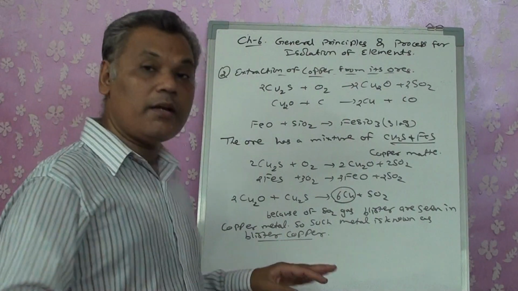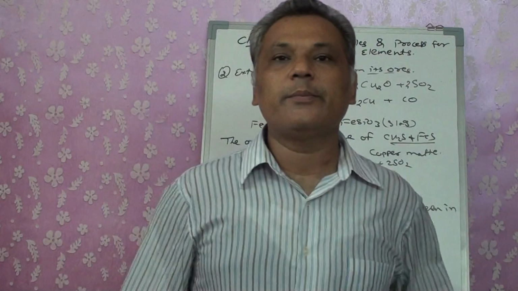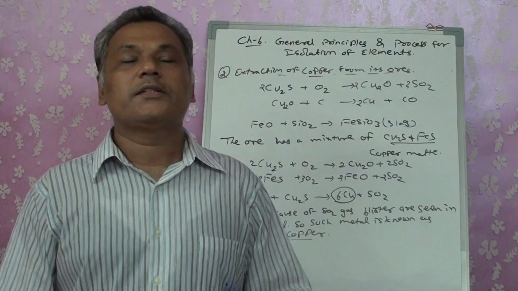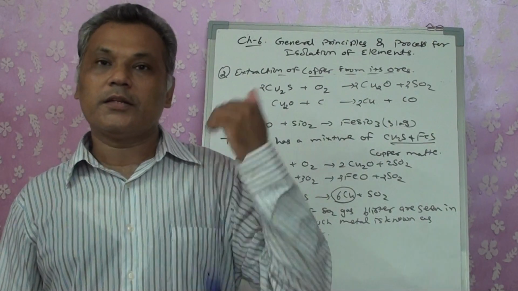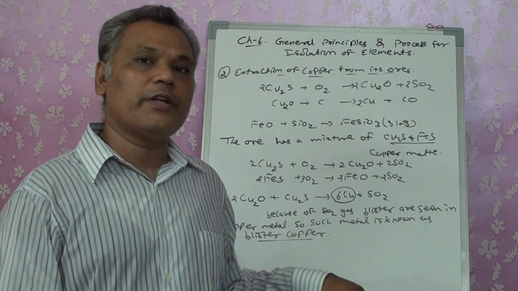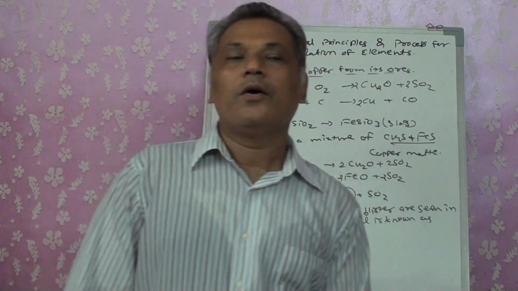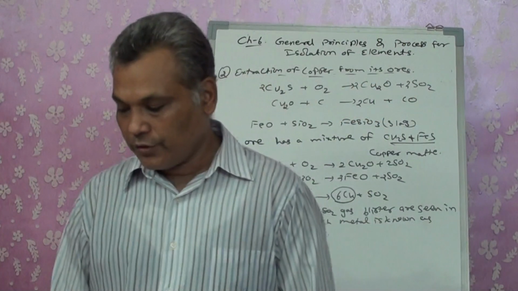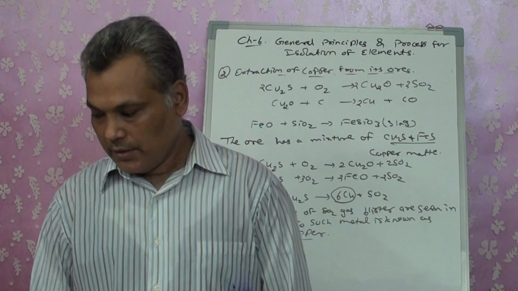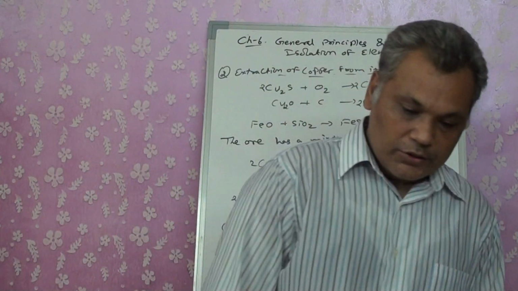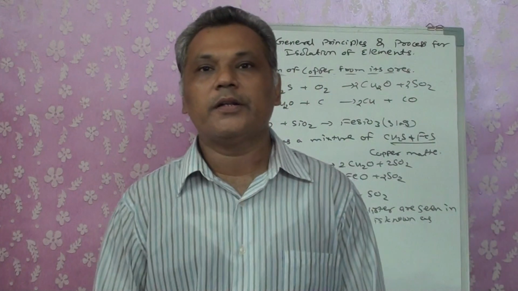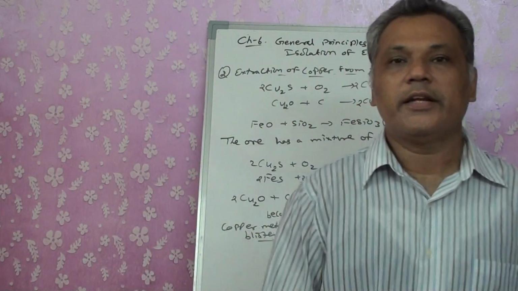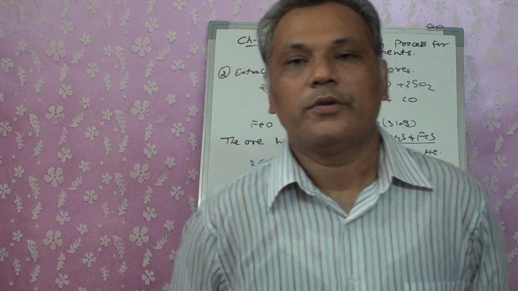So this is not in pure form. It is impure, containing some impurities. Still SO2 gas and certain other impurities are there, so this has to be purified. In the third step, we will see how to purify these metals. Anyhow, during this lecture we saw how the extraction of two different metals can be done. The remaining metals to be extracted, and the third step of purification of the metals, we will see in our third lecture. We will see it tomorrow. Till then, thank you.